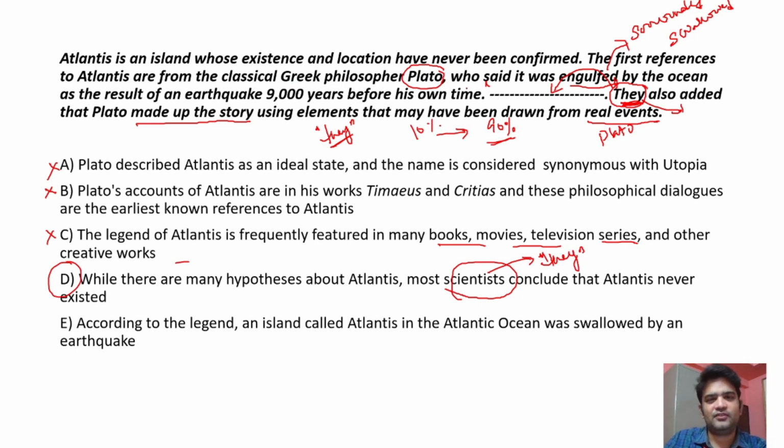9,000 years before his own time. While there are many hypotheses about Atlantis, most scientists conclude that Atlantis never existed. That means the scientists, they're talking about the scientists here, they also added that Plato made up the story using elements that may have been drawn from real events. Okay, we might have heard somewhere, but Atlantis has never existed.